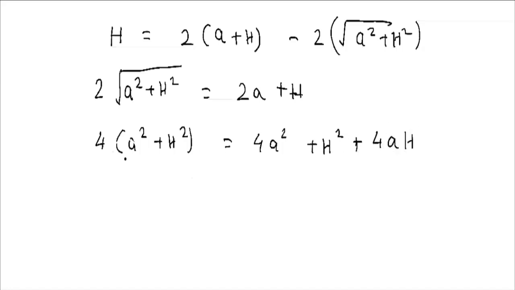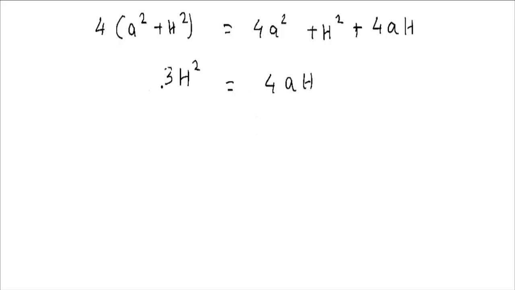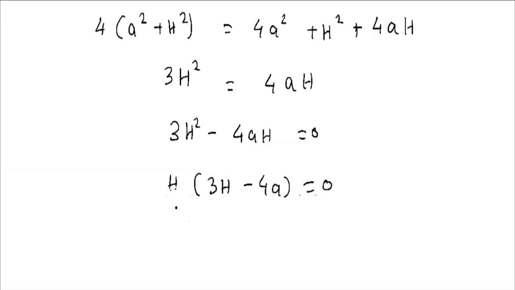So what are the terms which would cancel? The 4a square would get cancelled from here. So we are just left with 4h square. And then we need to bring h square here. So ultimately it would be 3h square equals 4a into h. Okay. Now there will be two roots of this. So we can write it like this: 3h square minus 4ah equals 0. If you take h common, it would be 3h minus 4a equal to 0. So h would either be 0 or it would be 4a divided by 3. So either h would be this or this.